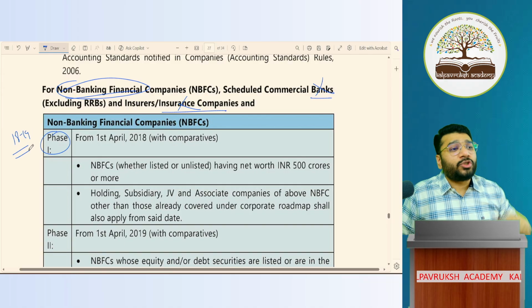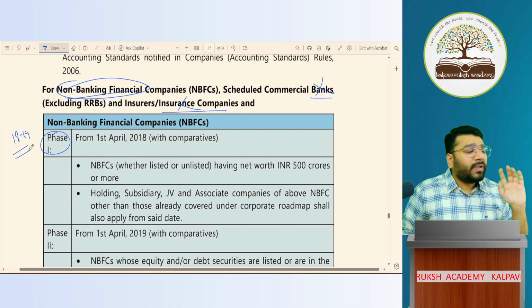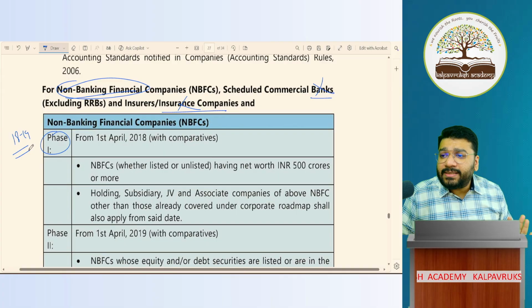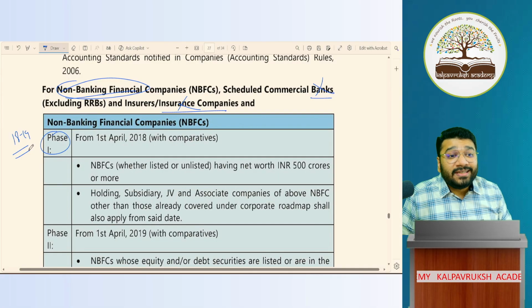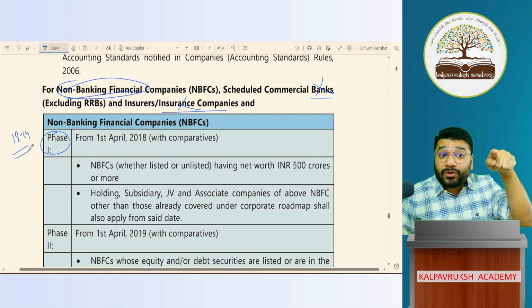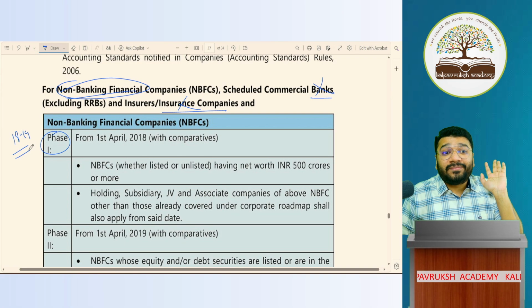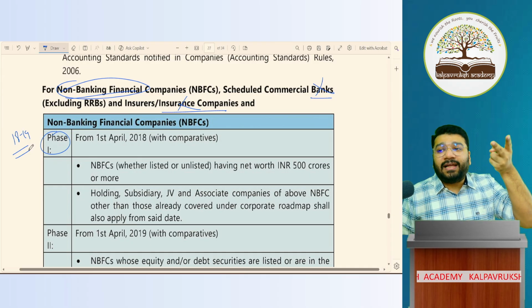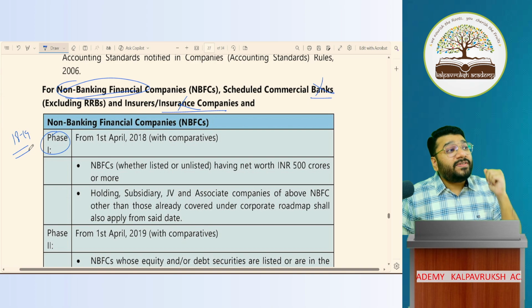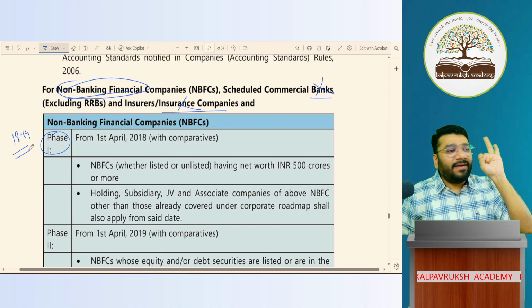Sir, how do we remember so many dates? I'll give you a shortcut. Tell me, on compulsory basis, Ind-AS was applied on other companies from which financial year onwards? 16, 17. 15, 16 was voluntary. Compulsory, I'm telling. 16, 17 onwards. After 2 years of 16, 17, what will come? 18, 19.